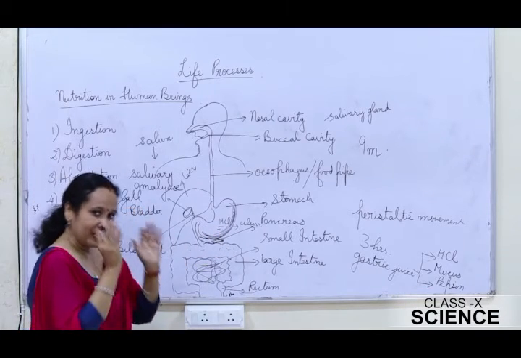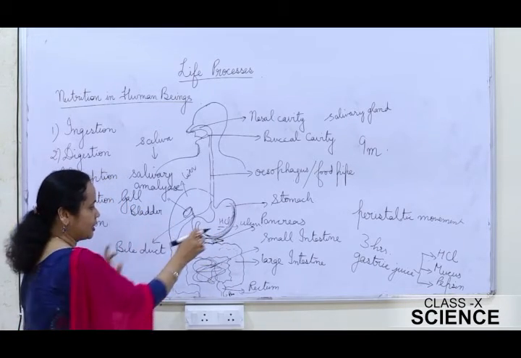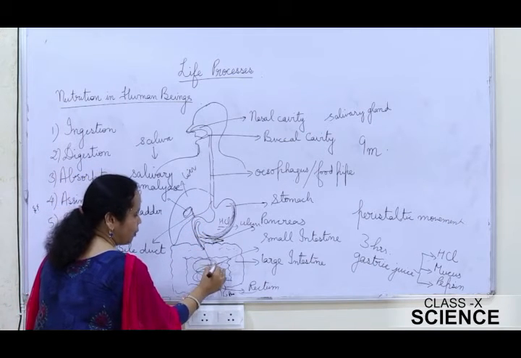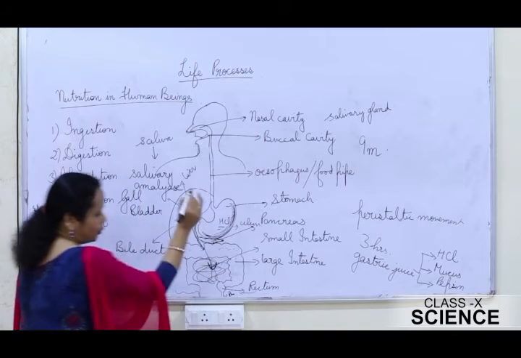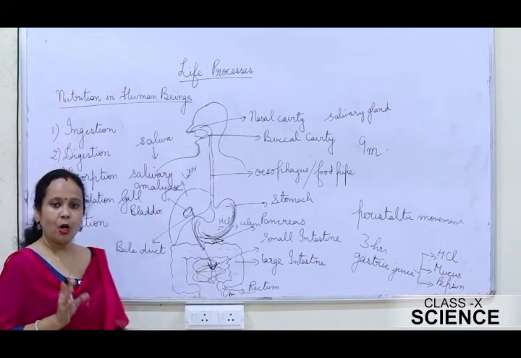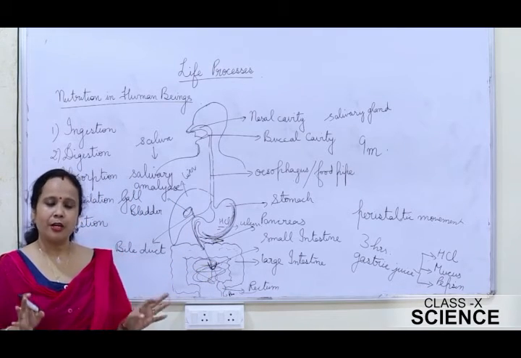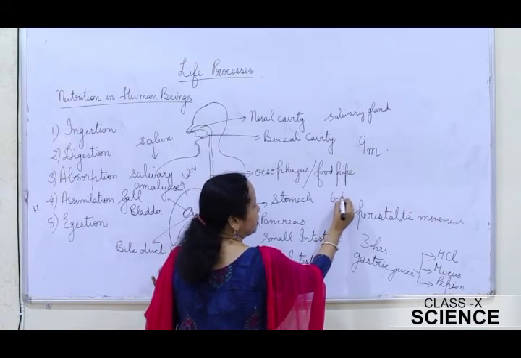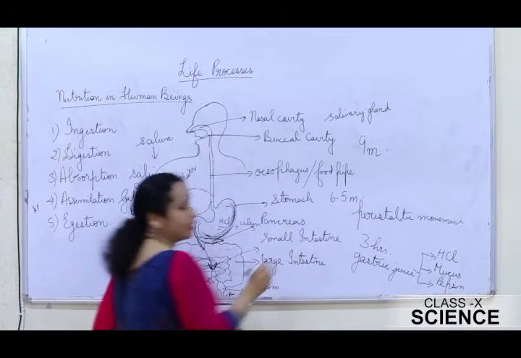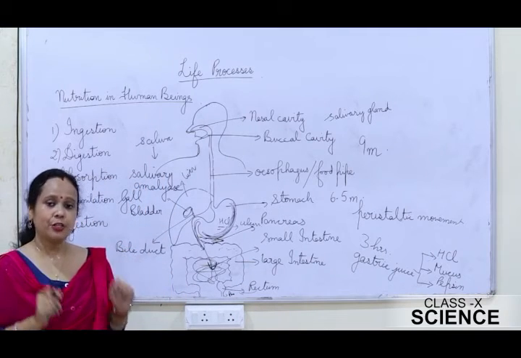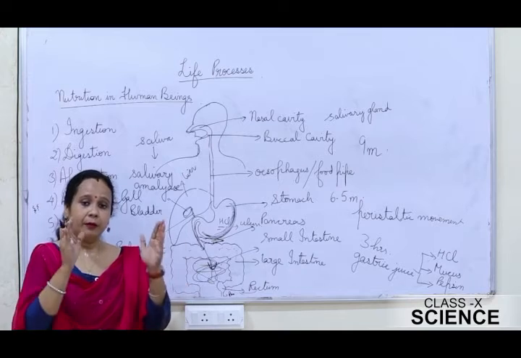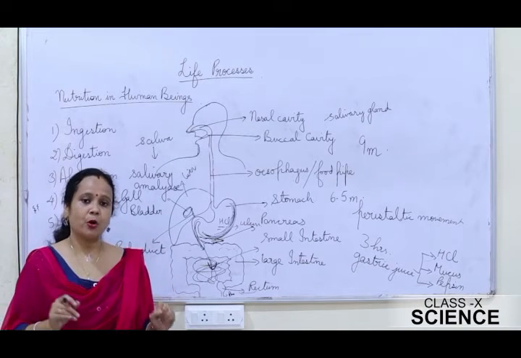Now this acidic, partially digested food goes to the small intestine. Though we call it the small intestine, it is not small at all. It is the longest part of the alimentary canal, and it is about 6.5 meters long in the case of an adult human being. This small intestine actually varies from organism to organism.